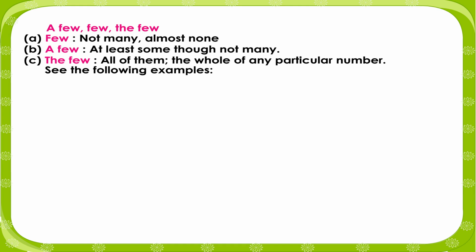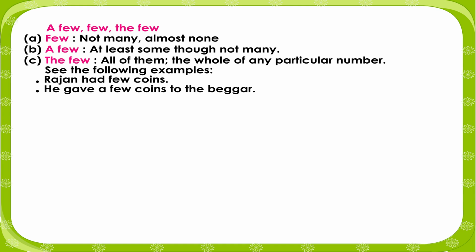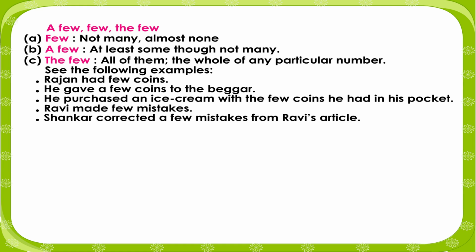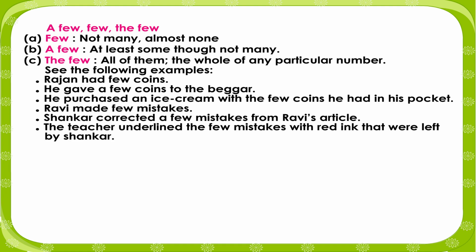See the following examples. Rajan had few coins. He gave a few coins to the beggar. He purchased an ice cream with the few coins he had in his pocket. Ravi made few mistakes. Shankar corrected a few mistakes from Ravi's article. The teacher underlined the few mistakes with red ink that were left by Shankar.